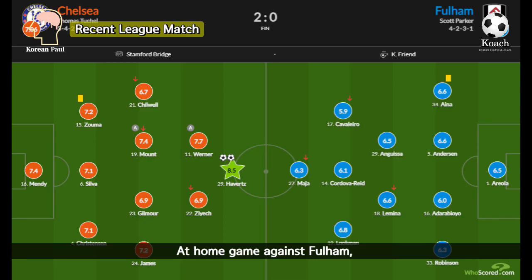At the home game against Fulham, played 4 days after the Champions League, Chelsea changed 5 players. It was a match against the relegation team, but to secure a stable position for the Champions League and close the gap with third place Leicester City, they had to bring both results and benefit. Nevertheless, conscious of the Champions League match, N'Golo Kante and Jorginho were both excluded from the start, and the result was a 2-0 win, and a draw from third place Leicester City reduced the point gap, which was the best result for Chelsea. It was a good week for Chelsea as they can play at home.